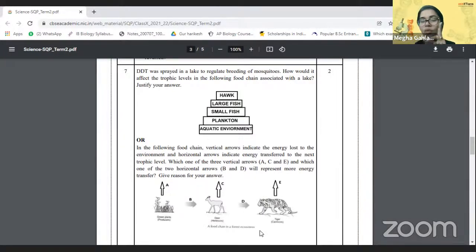So let's say one plankton has about 5% and one small fish eats about 10 plankton. So one small fish is going to have 10% of the DDT, right? And then one large fish eats 10 small fishes. It's like 100% of the DDT. And a hawk is eating 10 large fishes. So that's like 1000% of DDT. So you see the poison amount is increasing at every subsequent trophic level, harming the organisms, right? I hope this is clear to everybody.